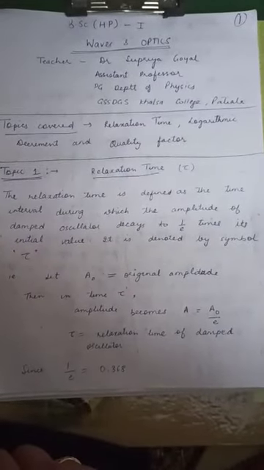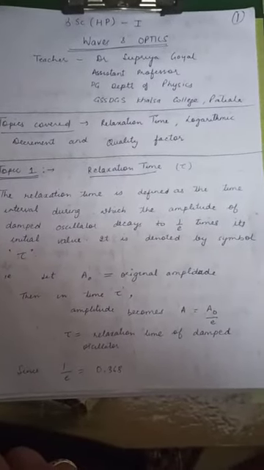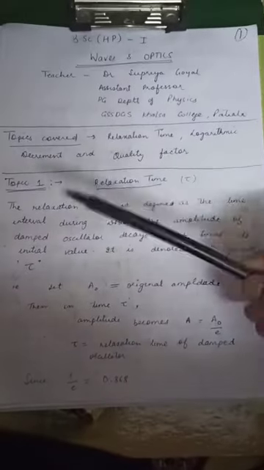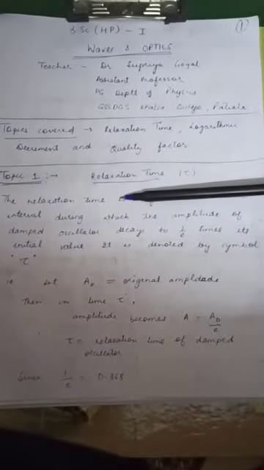The topics that I will cover today are relaxation time, logarithmic decrement, and quality factor for the damped oscillations. Now the first topic is relaxation time, which is denoted by the symbol tau. The definition of relaxation time is the time interval during which the amplitude of a damped oscillator decays to 1 by e times its initial value. It is denoted by the symbol tau.